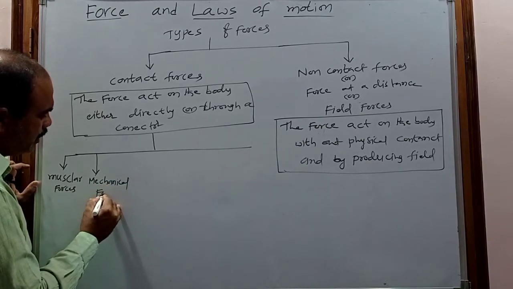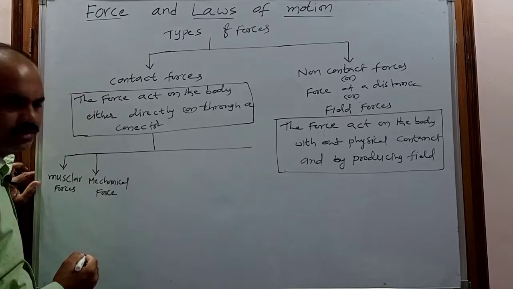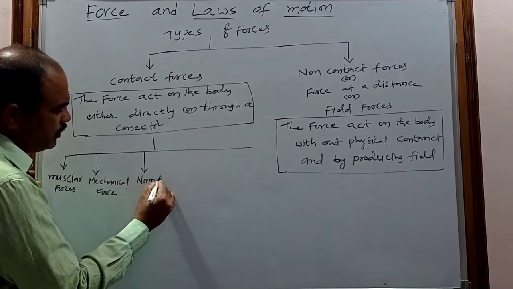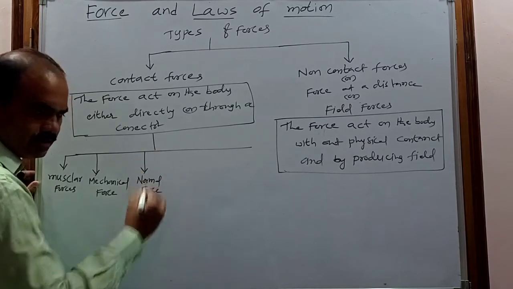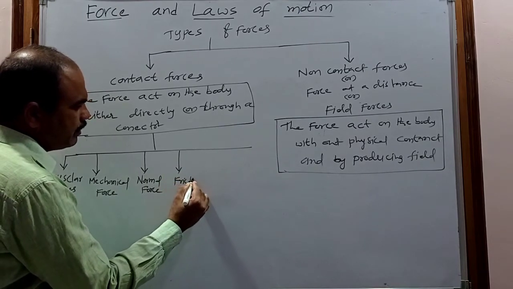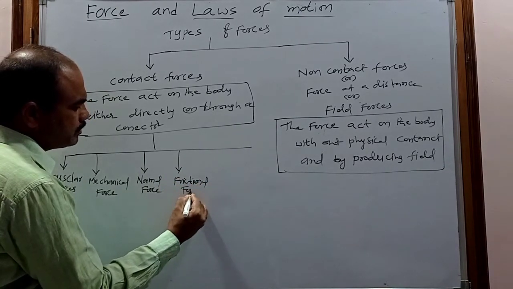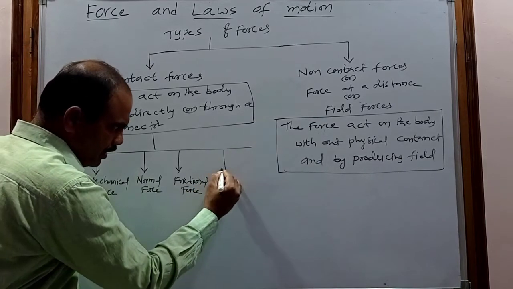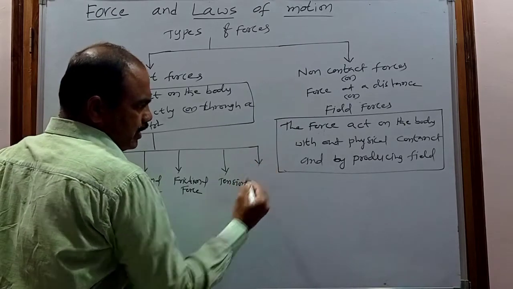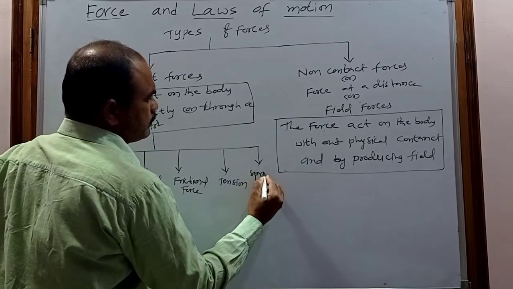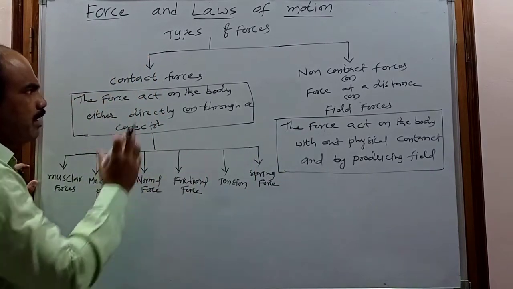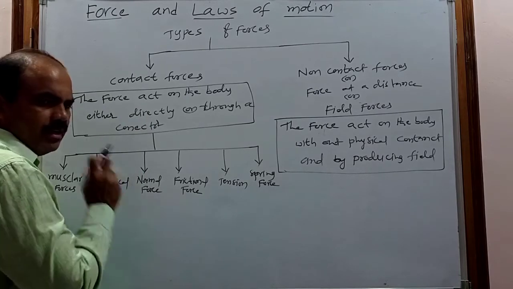The next is the normal force, sometimes called normal reaction. Next is the frictional force, then the tension force, and then the spring force. These are the different types of contact forces we generally use in physics.